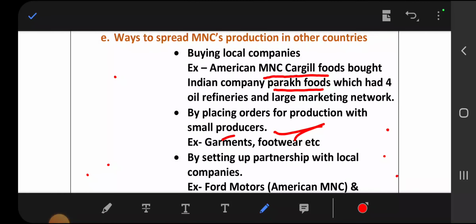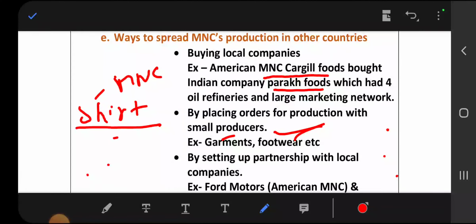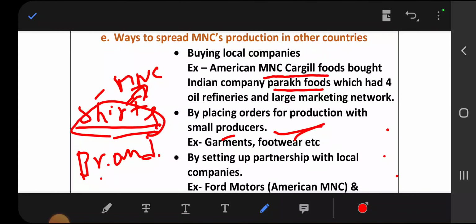Take a garment company that makes shirts. The MNC gives an order to the local company to make shirts, and after making them, the local company gives them to the MNC. The MNC takes these garments and sells them with their brand name in other countries. They charge a higher rate, and like that they get benefits.